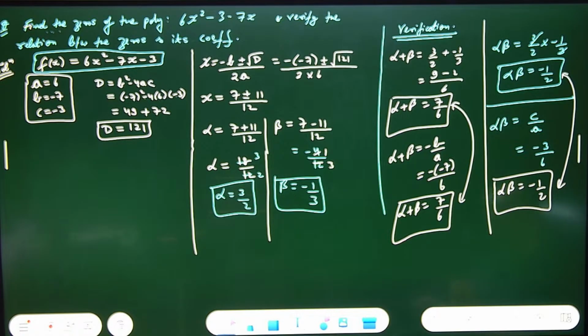Method of discriminant, it is b square minus 4ac. That's it. You just have to put the value of d. This is the quadratic formula. You must know how to use it. This question can come for at least 3 to 4 marks. Polynomials can be merged into this question only. Good question.